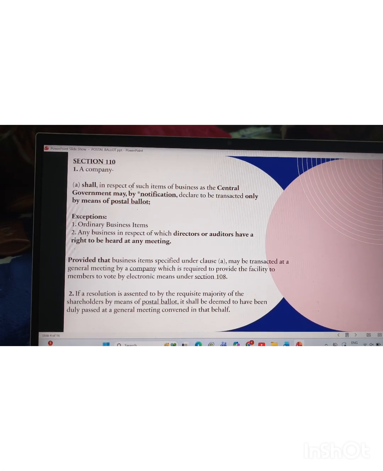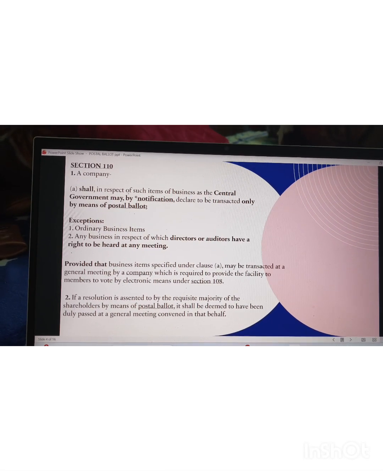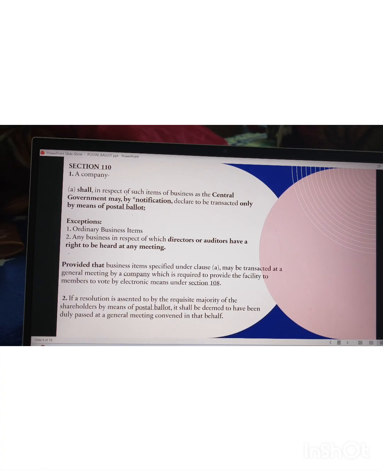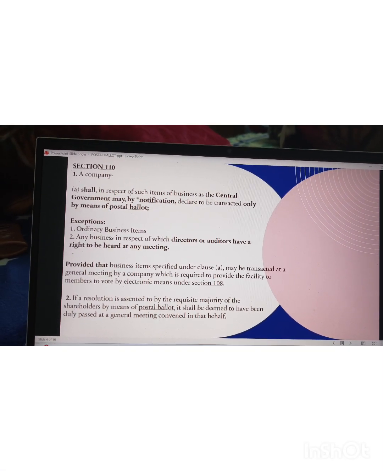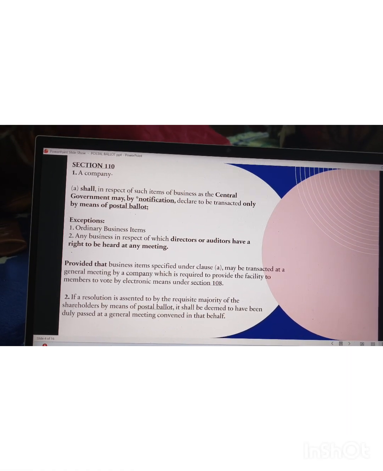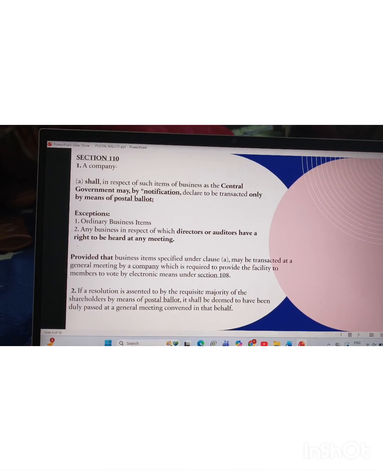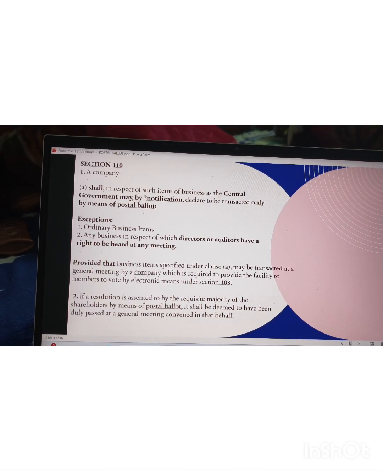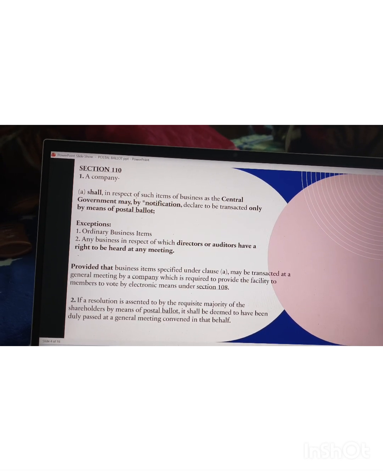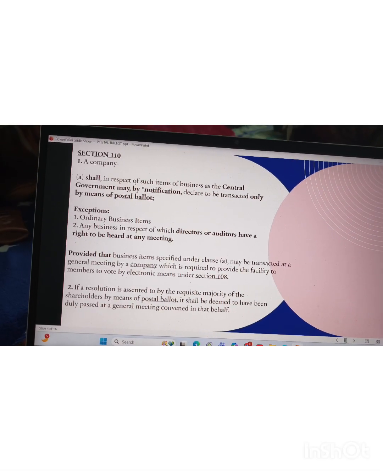The next line provides that the above 10 business items which are done through postal ballot can also be transacted at a general meeting only by those companies which are required to provide the facility of e-voting as per section 108. And the second point is, if a resolution is assented to by the requisite majority of shareholders by means of postal ballot, it is deemed to be passed at a general meeting convened in that behalf. So this is all about section 110.